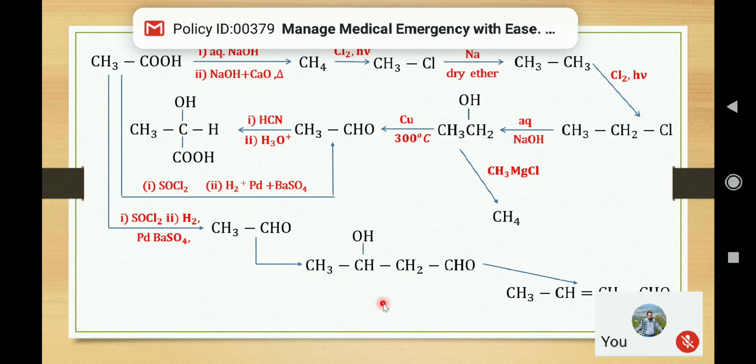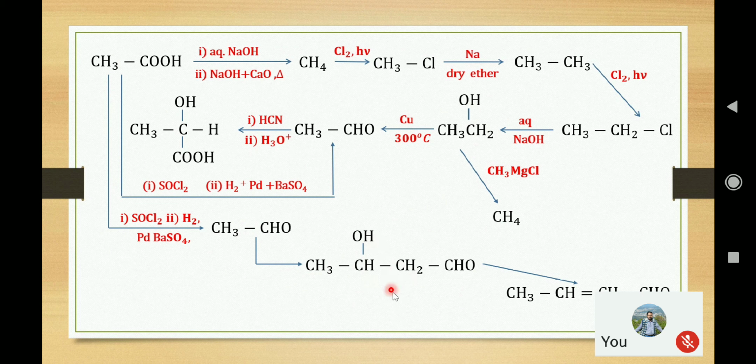And when this aldol, that is the beta hydroxy aldehyde, is heated, then dehydration takes place to give this alpha beta unsaturated aldehyde. So the reagents are first aqueous alkali and then simple heating, which on dehydration gives the aldol condensation product, the alpha beta unsaturated aldehyde.